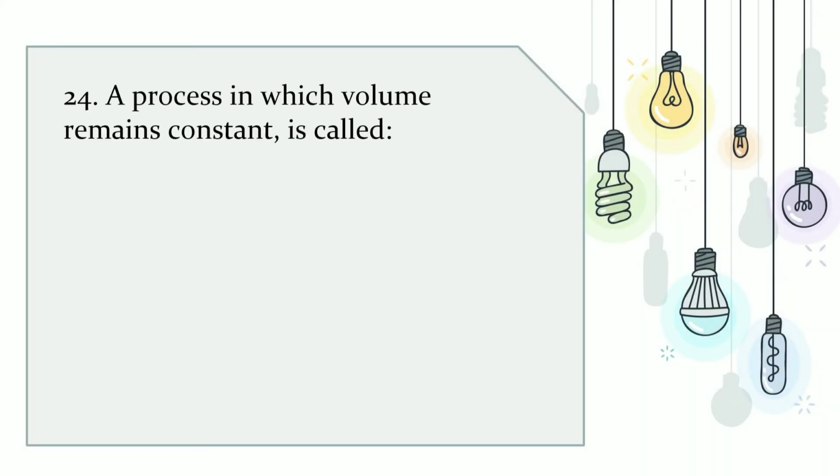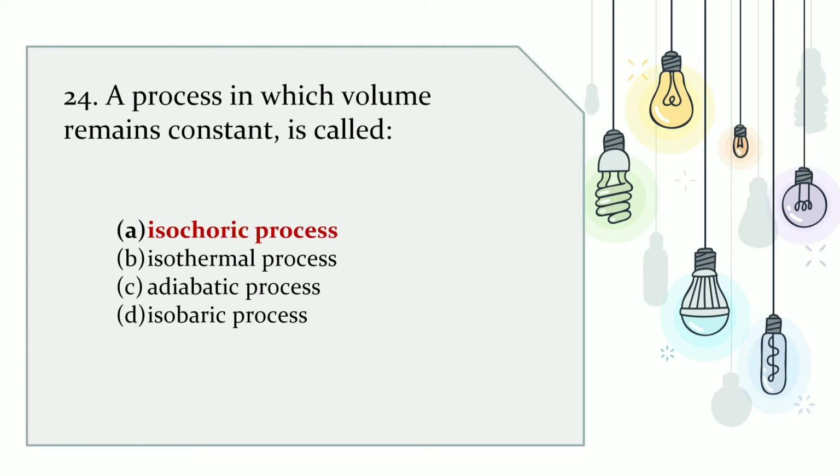24. A process in which volume remains constant is called, the options are A. Isochoric process, B. Isothermal process, C. Adiabatic process, D. Isobaric process. The correct answer is A. Isochoric process.